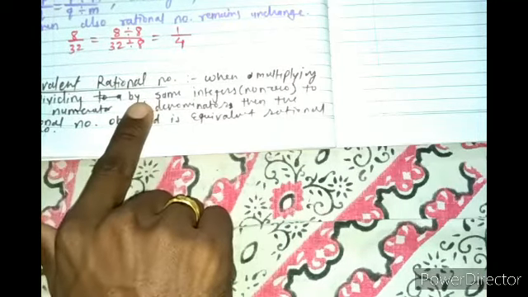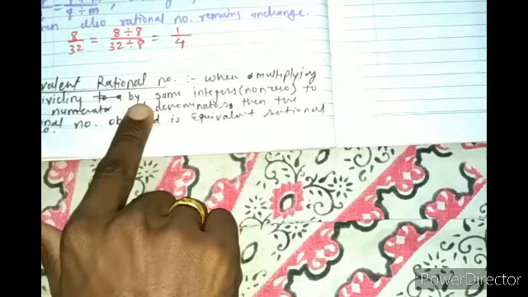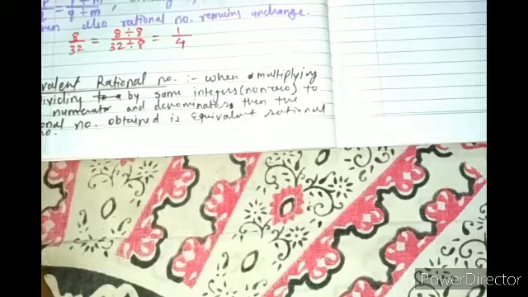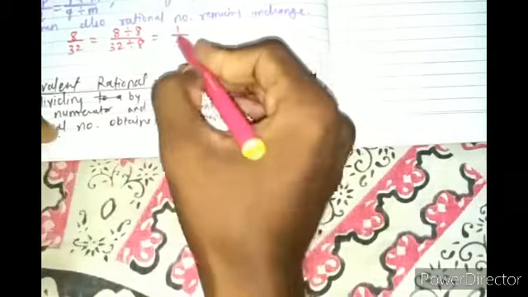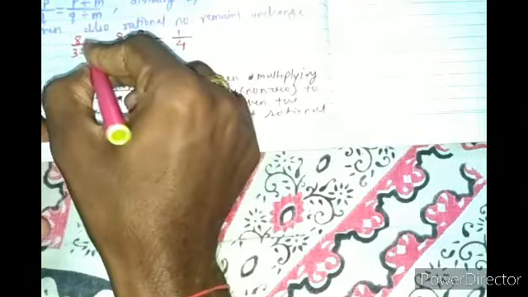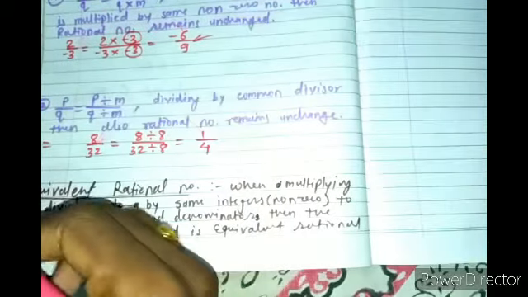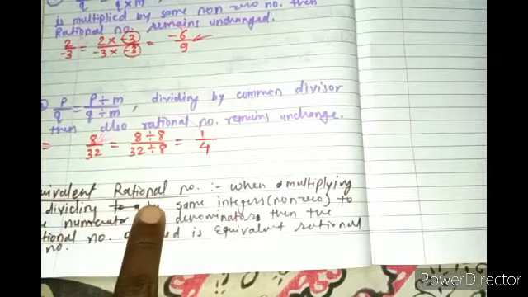What is meant by equivalent rational number? If you are multiplying a rational number by the same integer to the numerator and denominator, then the rational number obtained is an equivalent rational number. Means in both the cases the rational numbers we got are equivalent: 1 by 4 is equivalent to 8 by 32, and minus 6 by 9 is equivalent to 2 by 3. So we have understood the two properties and one important note of equivalent rational number.